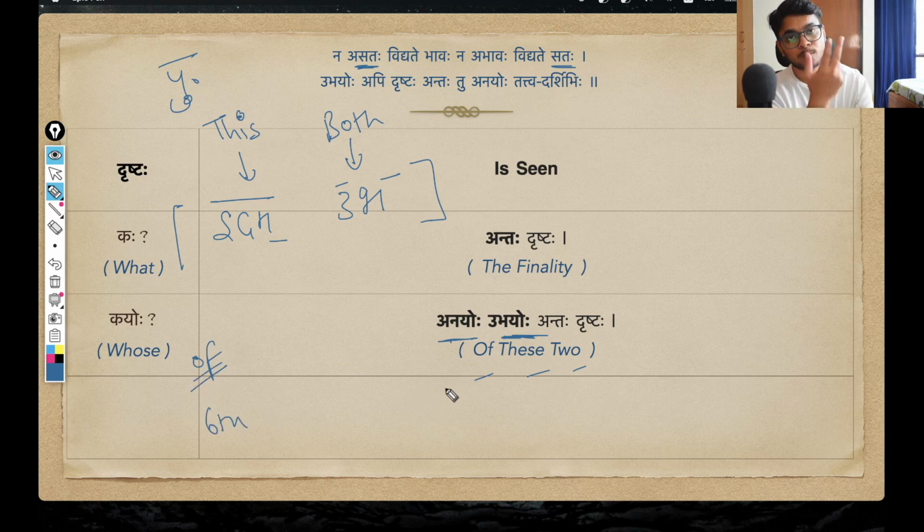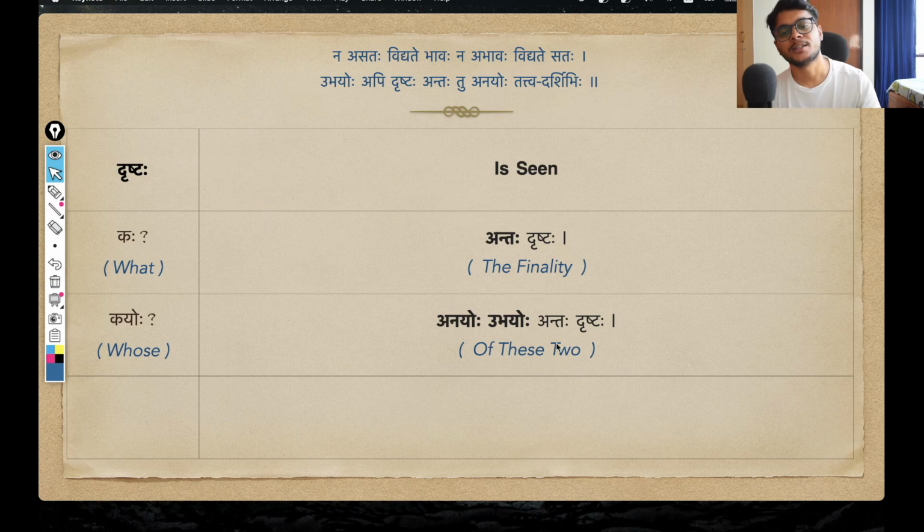And since we are talking about two, of course the dual, the Dvivachana. Thus, Shashti Vibhakti Dvivachana form of both these words. So idam changes into anayoho in Shashti Vibhakti Dvivachana, and ubha changes into ubhayoho, representing of these two. Of what two? Basically the unreal and real. Anayoho ubhayoho antah drishta, of these two, unreal and real, the finality, the tattva, the final truth is seen, is perceived.